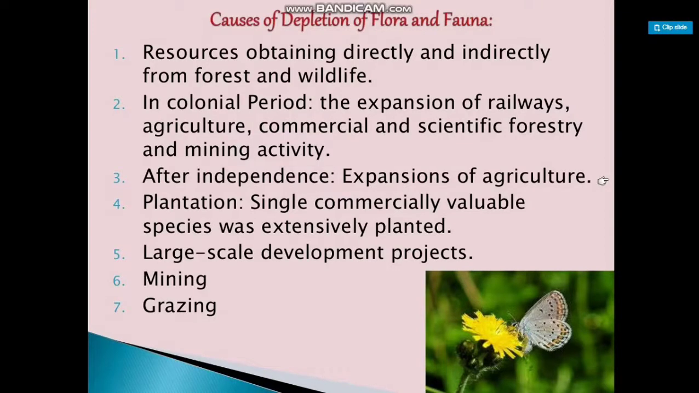What are the causes of depletion of flora and fauna? The resources obtained directly and indirectly from forest and wildlife. In the colonial period, what happened? The expansion of railways, agriculture, commercial and scientific forestry and mining activities. After independence, it was the expansion of agriculture, plantation, large-scale development projects, mining, grazing. So you can say all these problems led to the depletion of flora and fauna.